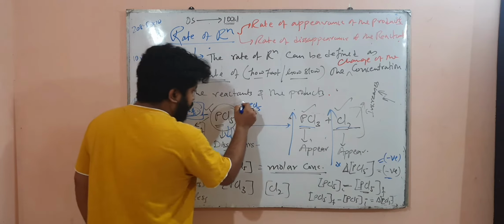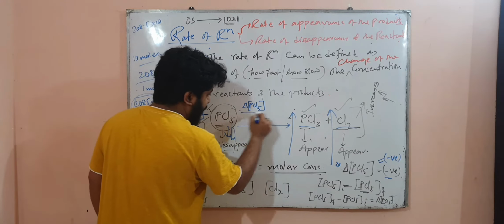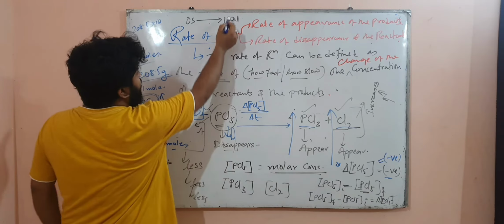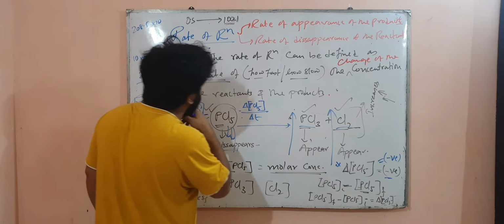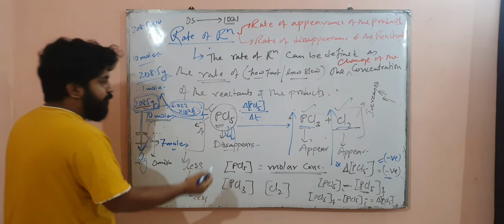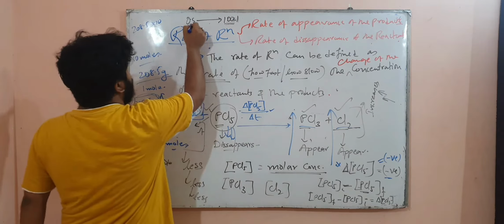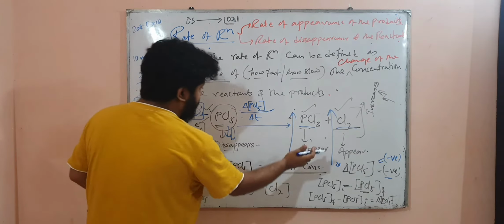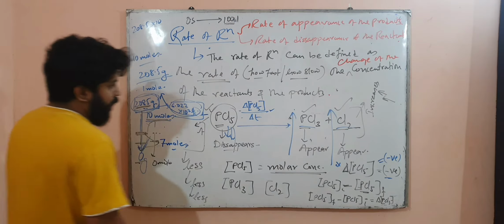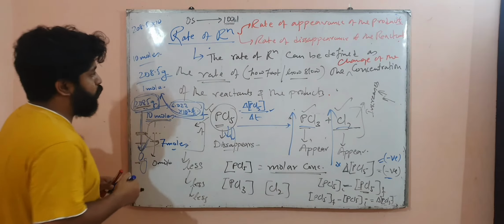PCl5, that is change in concentration of PCl5 by del T. What is del T? 100 minus 0, that is 100 seconds. Okay, so that will give you the rate of the reaction from 0 second to 100 second में कितना fast reaction हुआ है, right? अब that means what?